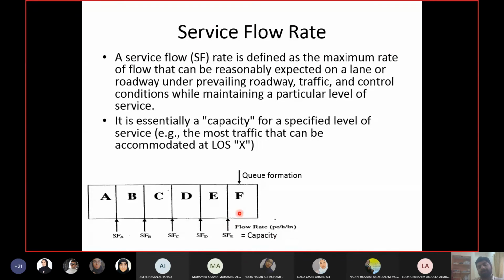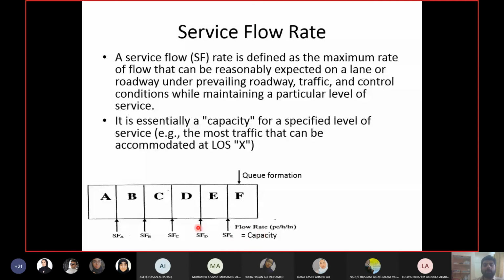So after capacity you will have F. Makes sense, right? When you exceed the service flow rate for E, you reach level of service F, which means traffic jam. That's why the service flow rate at E is the capacity of the highway.